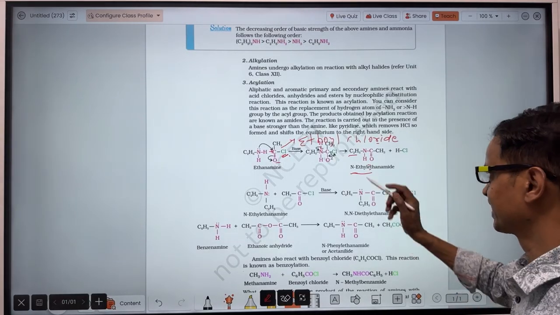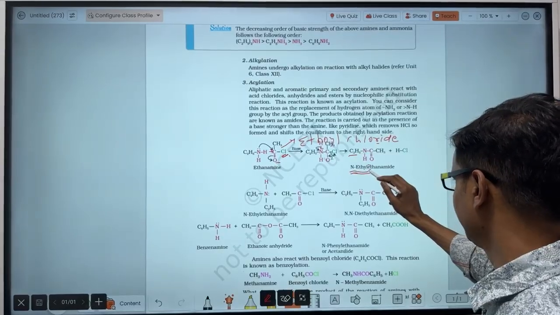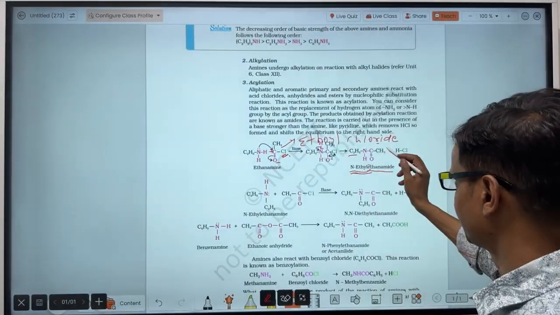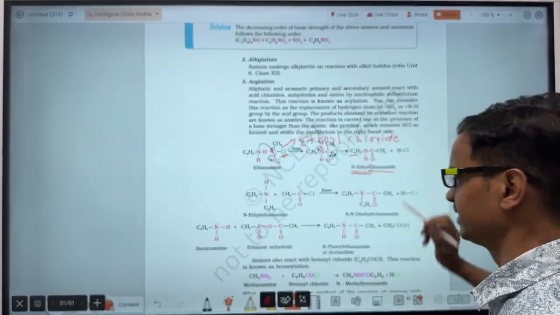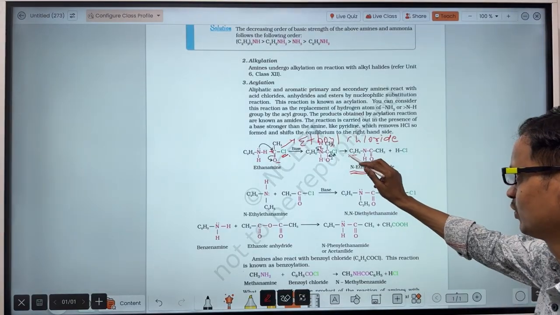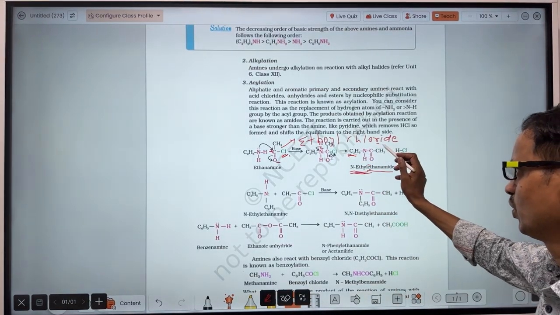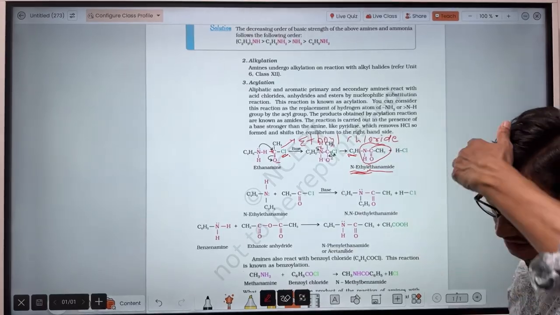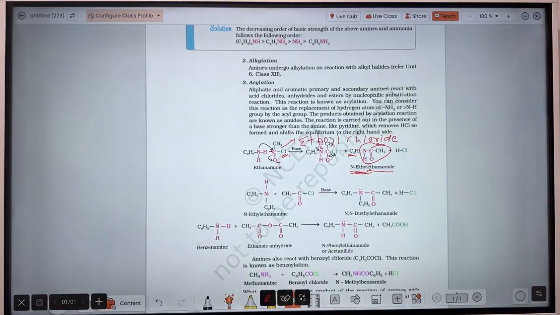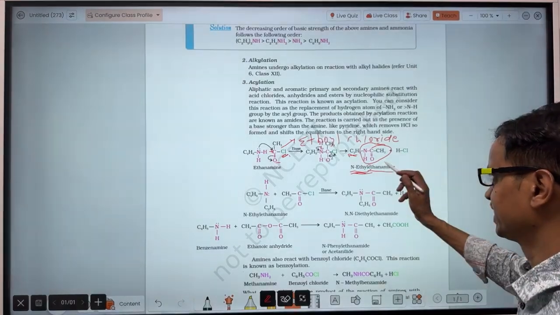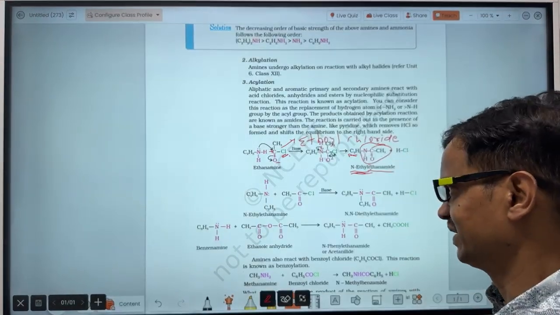That's why we have written N-ethyl ethanamide. The name of the compound will be N-ethyl ethanamide because the ethyl group is bonded to the nitrogen, and the whole compound is called ethanamide because the number of carbon atoms is 2 and nitrogen is bonded to the acyl carbon.